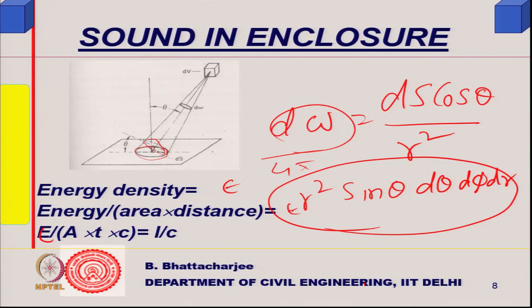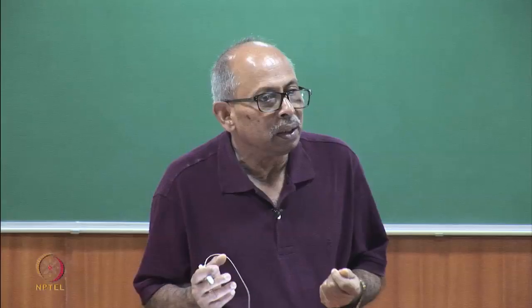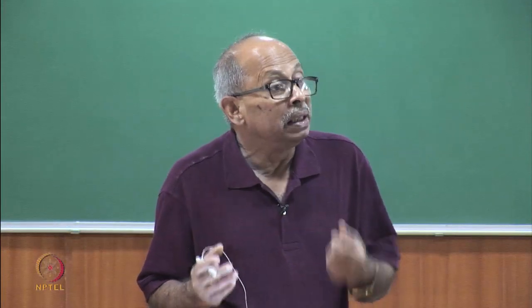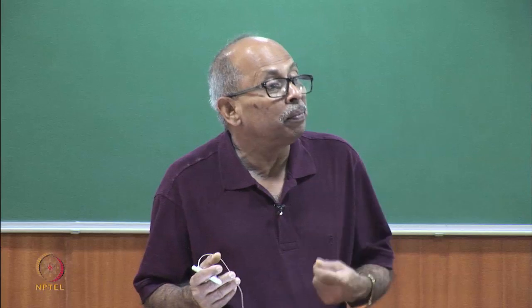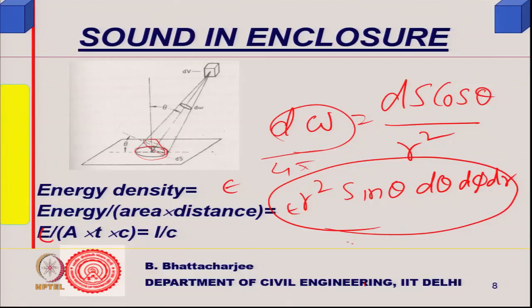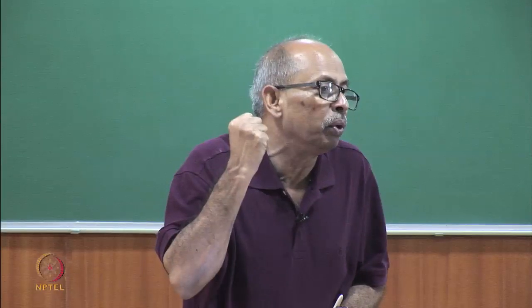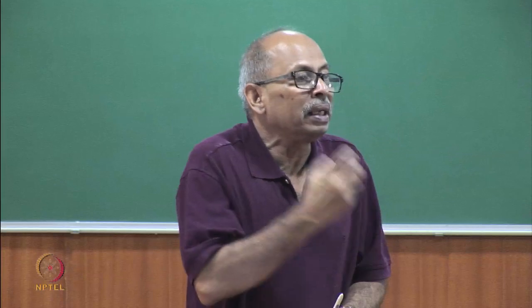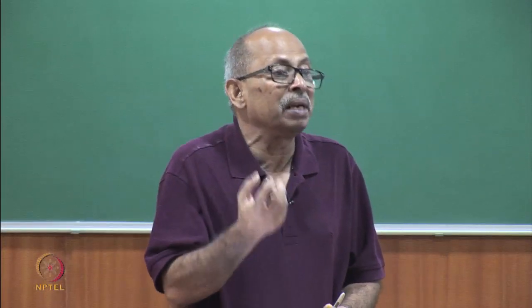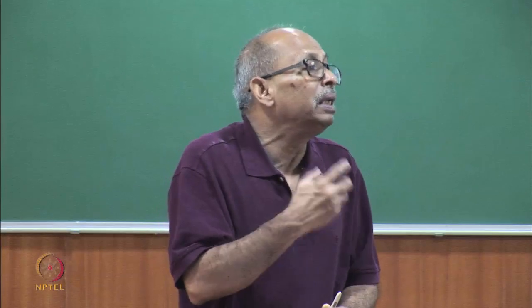The volume multiplied by epsilon is the total energy contained in this, which is the source. This divided by dt will give me the power that comes out, and this divided by 4 pi, into d omega, will give me the fraction that will be incident upon this dS in dt time. Did I make myself clear? What I am saying is, the energy density I have found, multiplied by the small volume dV, is the energy. This divided by dt, if I am interested in finding out how much energy will come in dt, gives the power.